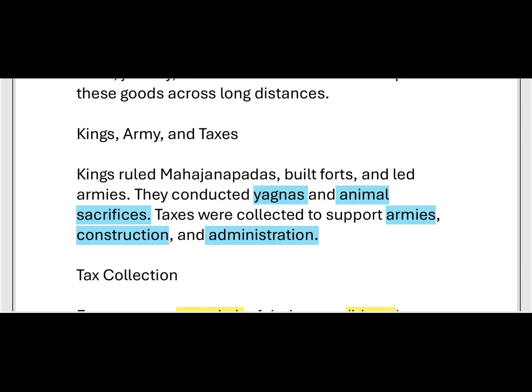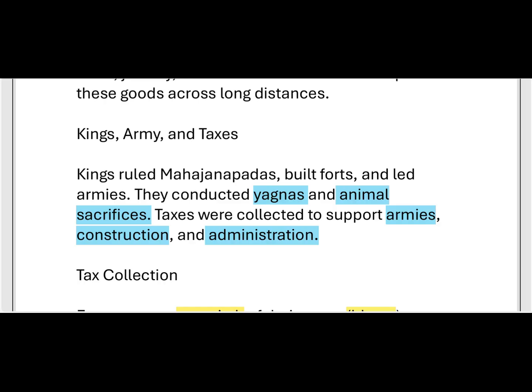The taxes were collected to support the army and constructions, and from peasants only, the people who are living in that kingdom. With the taxes the kings maintained armies, and built forts and fortified cities. Why do they maintain armies? If there are any attacks, external or internal, these armies will protect them. So for all these purposes the kings need money. For that purpose the king has to impose taxes on the people.